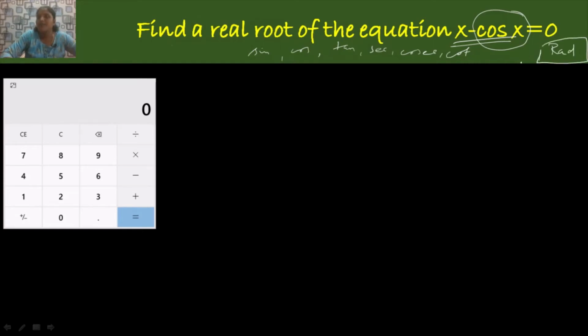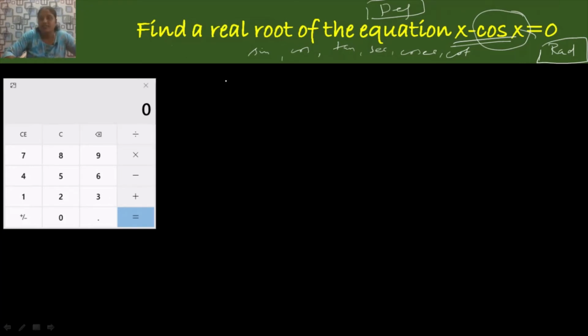So whenever you are evaluating the root of the given function, your mode of the calculator should be in radian, not in terms of degree. While we are evaluating the root of functions like logarithmic or exponential or an algebraic equation, our mode of the calculator is in terms of degree, that's not a problem. So we always keep our mode in degree. But if it is an equation involving a trigonometric function, your mode of calculator is in terms of radian.